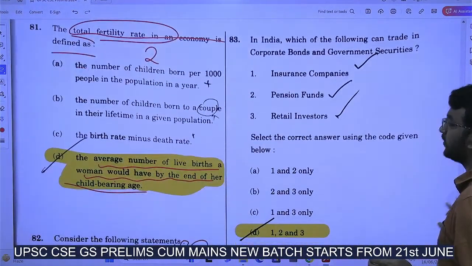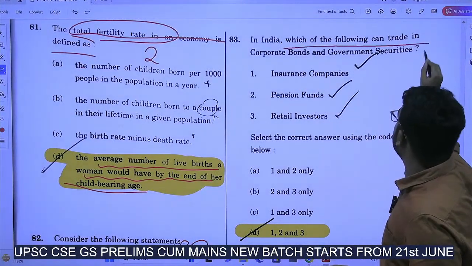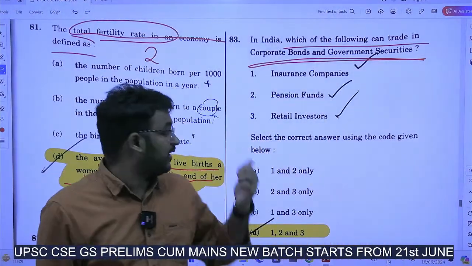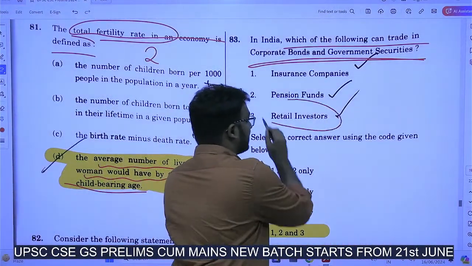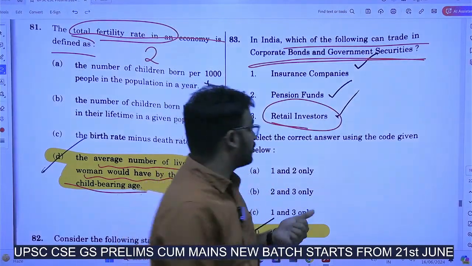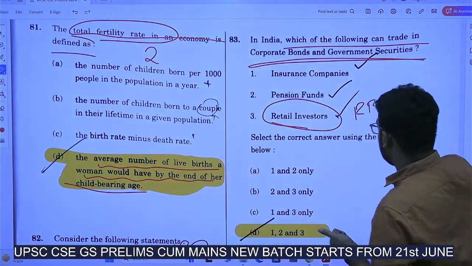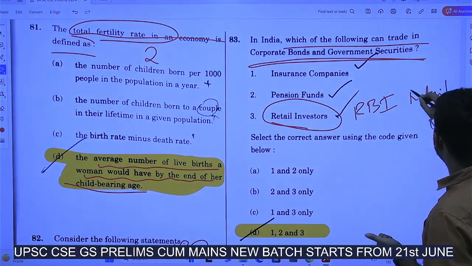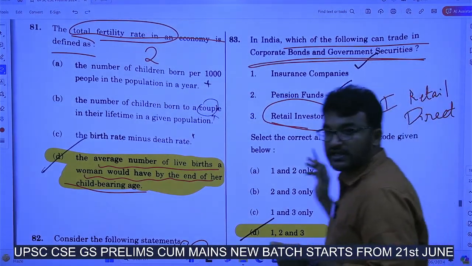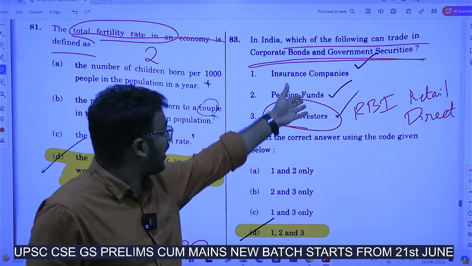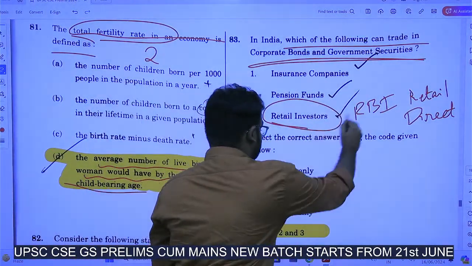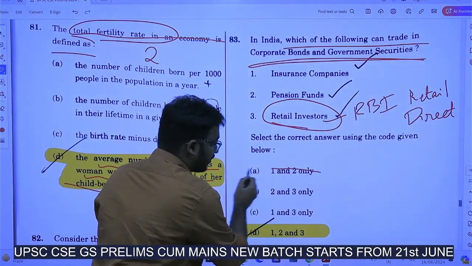Next. In India, which of the following can trade in corporate bonds and government securities? G-Secs. As I told you earlier, RBI in 2021 started a scheme called the RBI Retail Direct Scheme. Under this, retail investors are allowed to subscribe to government securities, right? So of course this is right. When 3 is correct, this will be going wrong.